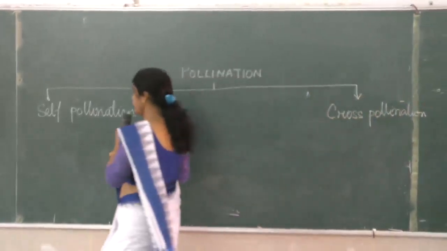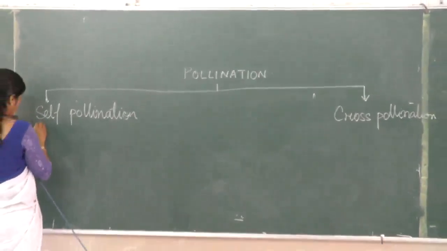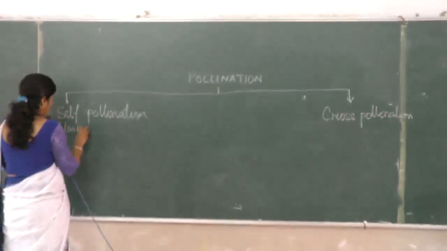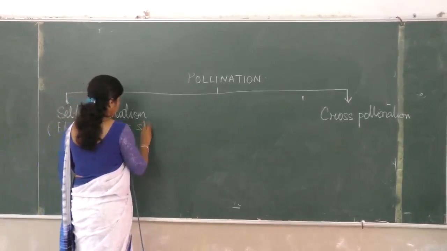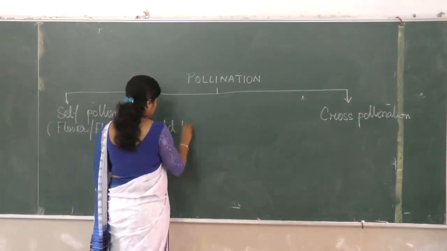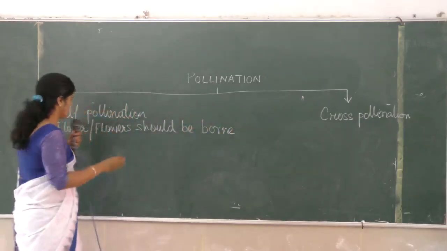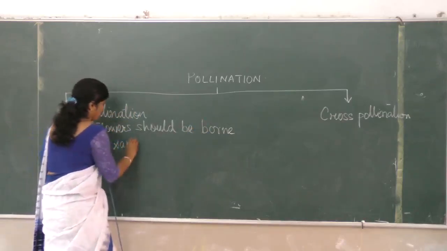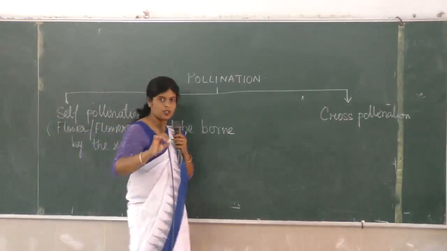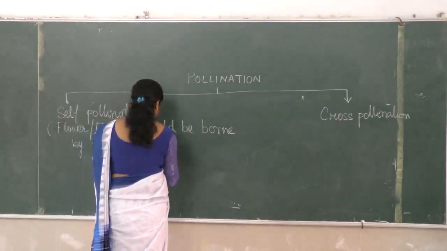Okay, now self-pollination: in this case, the flower or the flowers should be born, meaning carried, not birth, by the same plant. That means the genetic makeup should be the same, by the same plant.